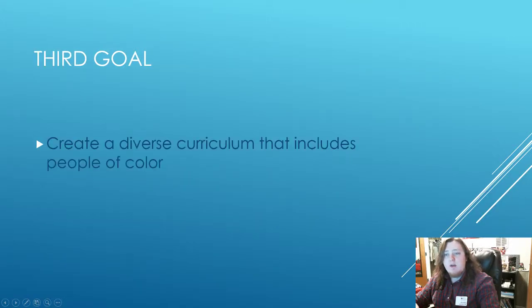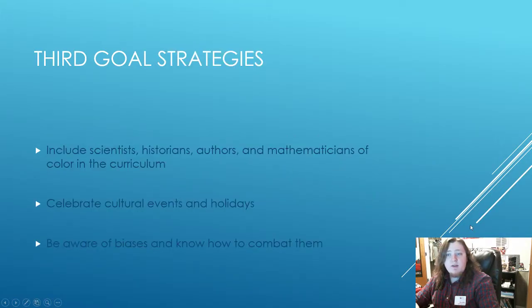Now, goal number 3 is to create a diverse curriculum that includes people of color. Strategy number 1: include scientists, historians, authors, and mathematicians of color in the current curriculum that you already have. Now, this is a very easy and simple strategy to implement, and it's going to have a huge impact. Students of color that see people that look like them, that are successful in the fields of science, history, English, and math, it's going to have a great benefit for their self-esteem, and it will impact their level of achievement.